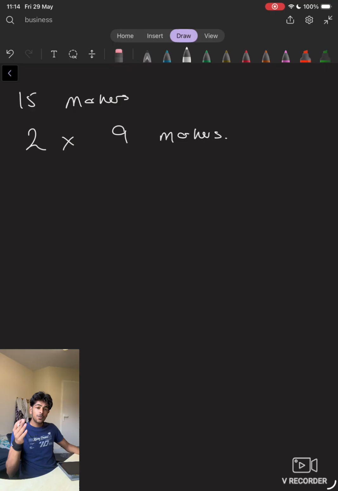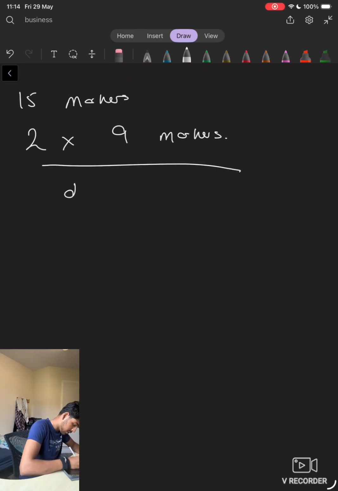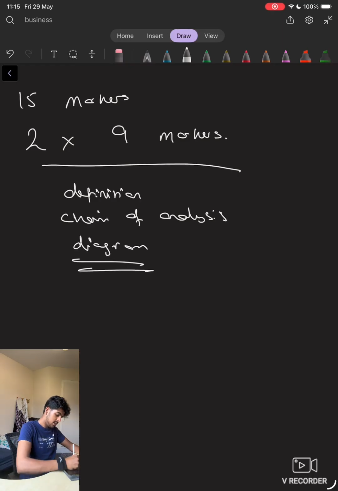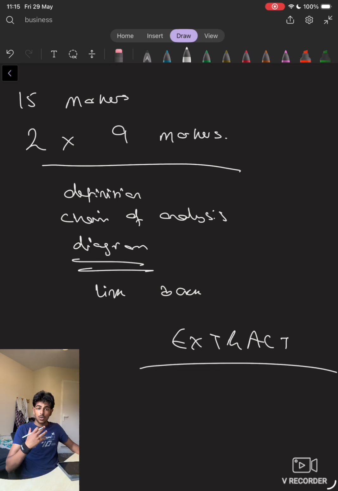Two 9 markers. I'd even go further to say, if you can't necessarily find too strong of a link or your points are slightly weaker, I'd rather you actually go for 3 just to be safe. But obviously, bear in mind your timing, what you think is best for you, and work alongside that. So my choice would be two 9 markers, remembering the definition, remembering the chain of analysis, and what else? You have a diagram. Diagram, guys, is key. Your link back. And make sure you keep it on the extract. If it's not an extract, use your information. Use your facts and figures.